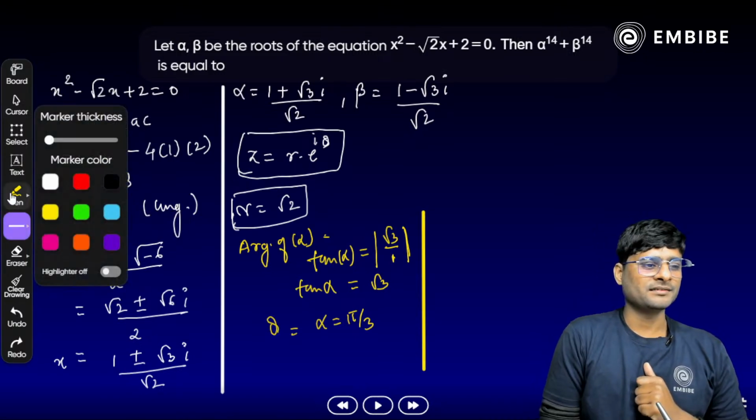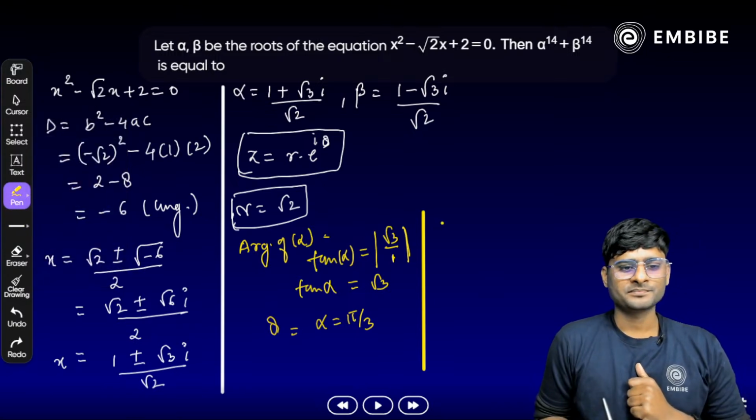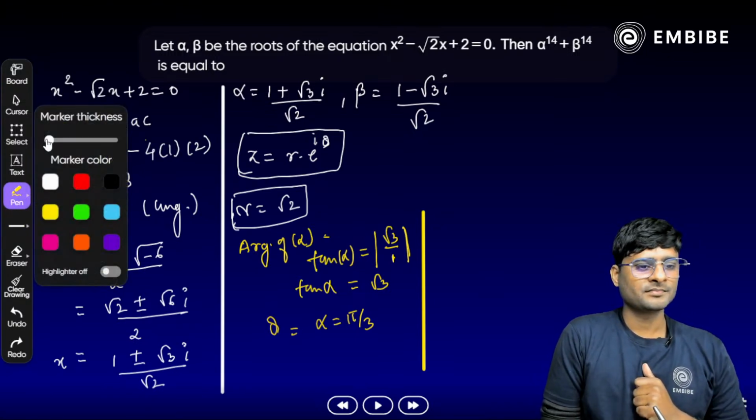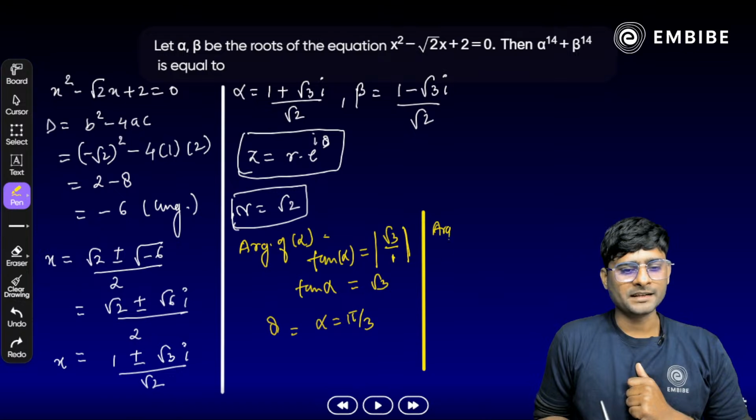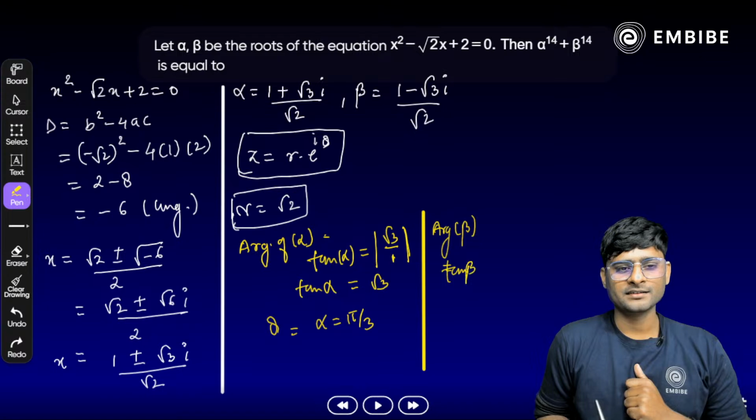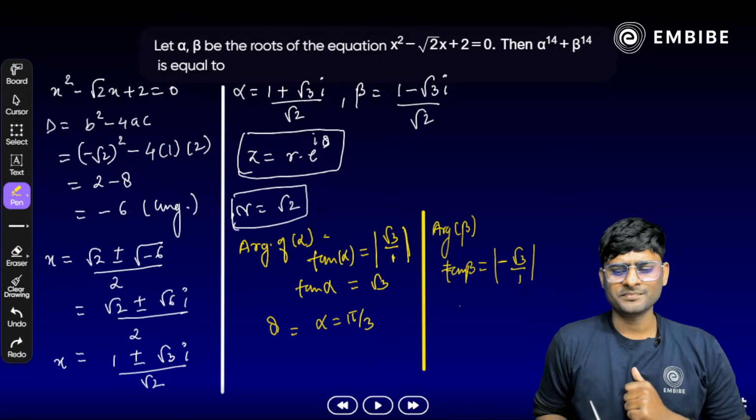Now argument of this second part. Argument of the second part here. Take a look here. Argument of beta आप लिख सकते हैं यहाँ पे. Argument of beta. Correct? Okay, I have to write down tan of beta like that. Minus root 3 by 1. Or what we can get here? Negative. Yes, theta is equal to what? Any idea? Minus pi by 3 this time.